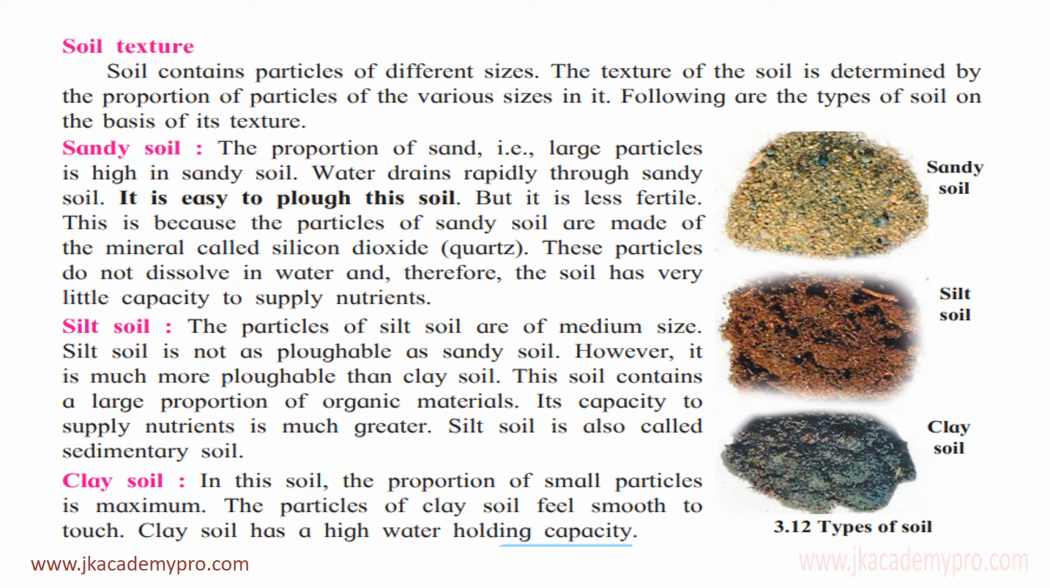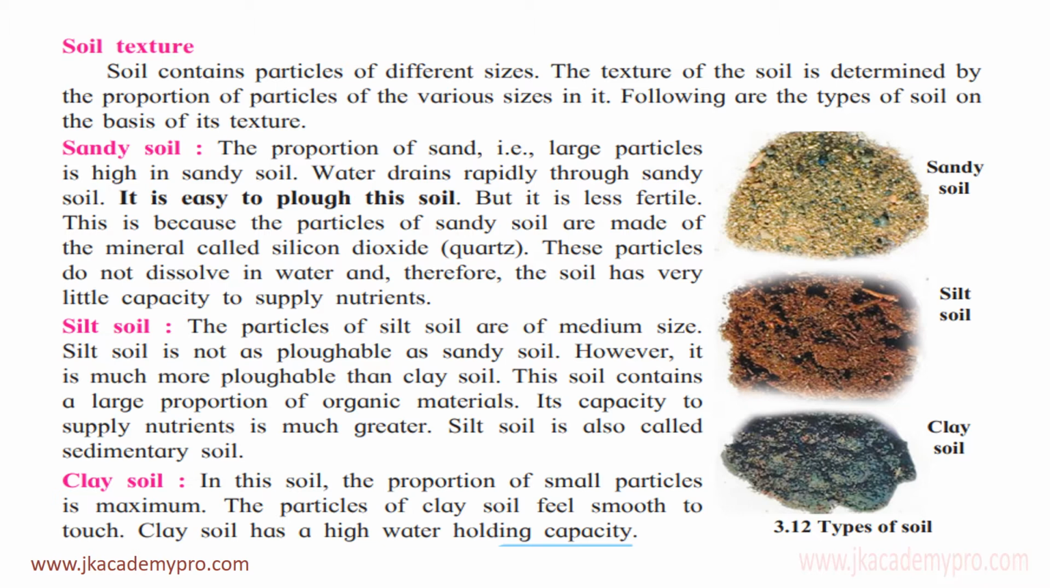So therefore you will not find plants growing in sandy soil. Now let's understand about the silt soil. The particles of silt soil are of medium size compared to sandy soil. This is slightly lesser. The silt soil is not as plowable as sandy soil. Sandy soil is very soft, you can plow very easily, but silt soil is a little bit tougher. However, it is much more plowable than clay soil. So therefore it is at the medium level between sandy soil and clay soil.